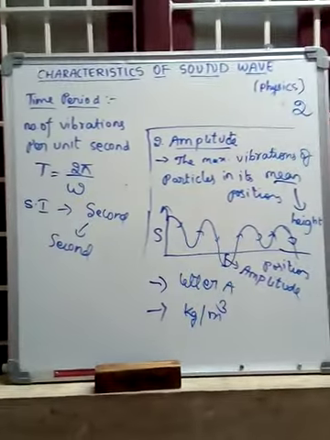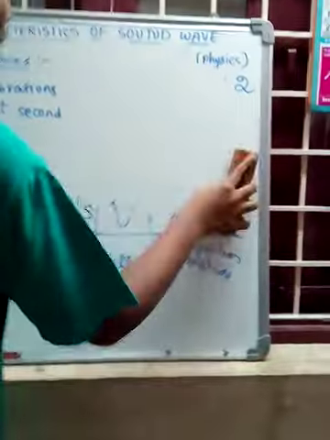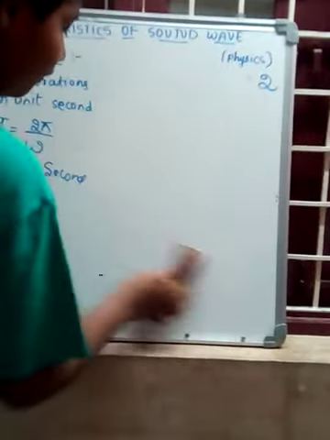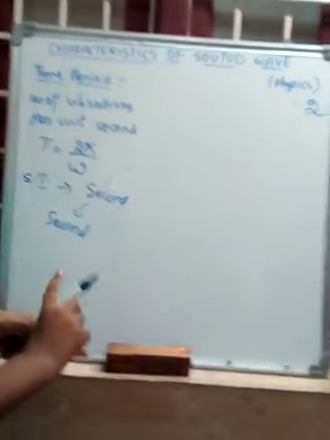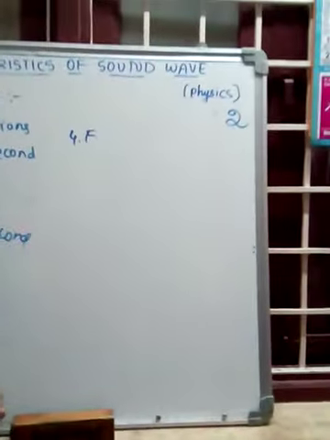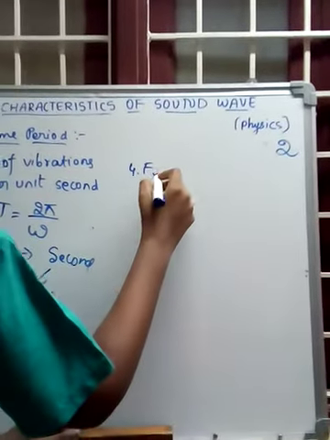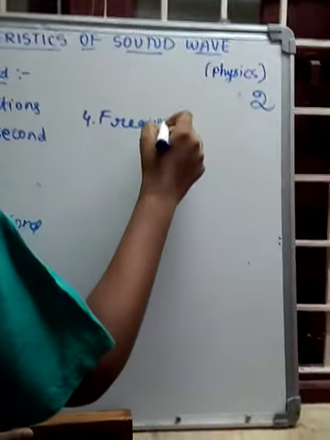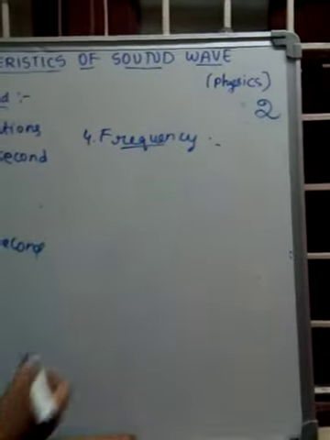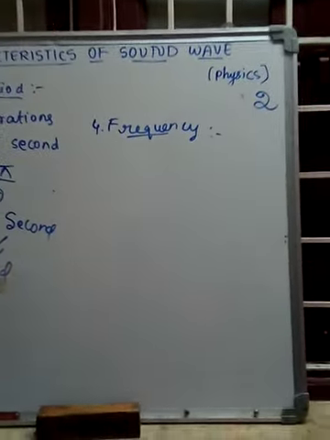Now let's see frequency, the last characteristic of the sound wave. Frequency and time period are interlinked. The definition of frequency is the reciprocal of time period.